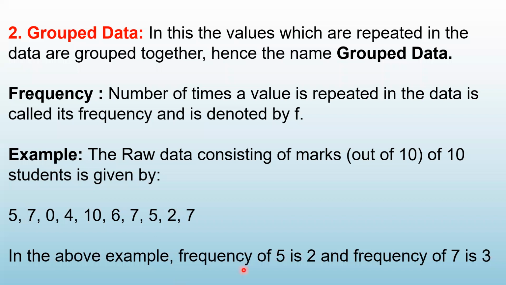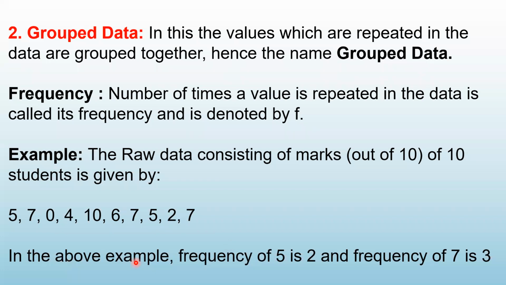Now in this data, if I ask you what is the frequency of 7, what you will see is how many times 7 is repeated. You can see here 7 is repeated 3 times. So we say that the frequency of 7 is 3. You understood the meaning? Frequency of 7 is 3. That is what I have written here.